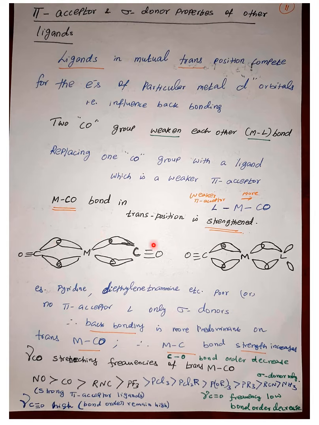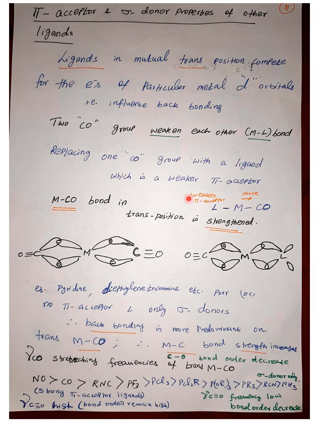in the trans position. Say, for example, when both the ligands are carbonyl, then what will happen? Both will weaken each other's back donation, because the metal will try to back donate here, and the metal will also back donate here. So overall the back donation in both cases will be weakened.